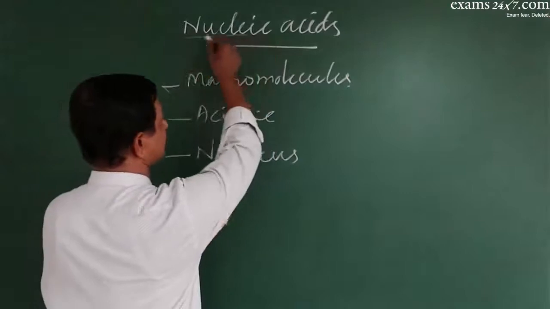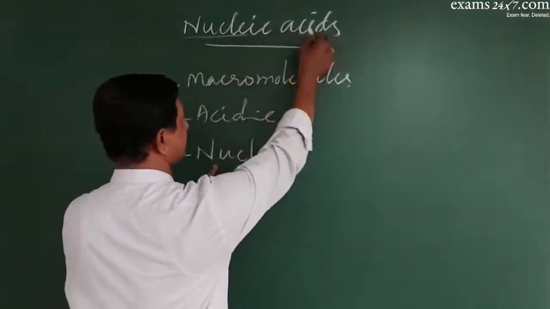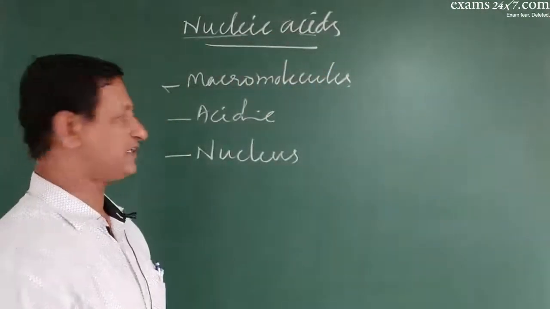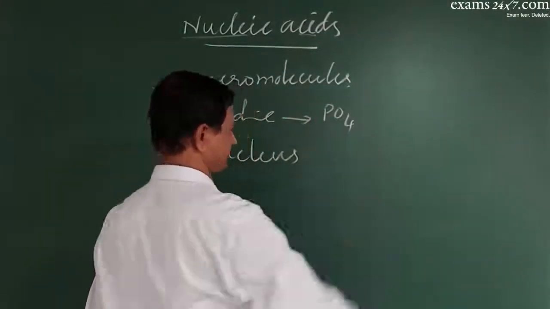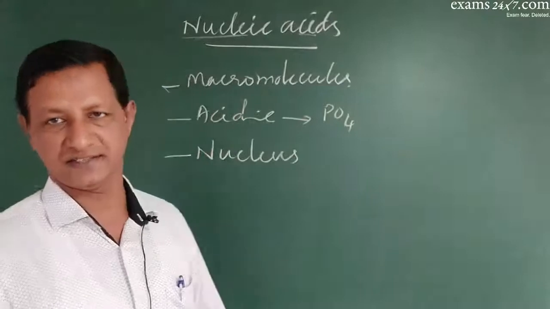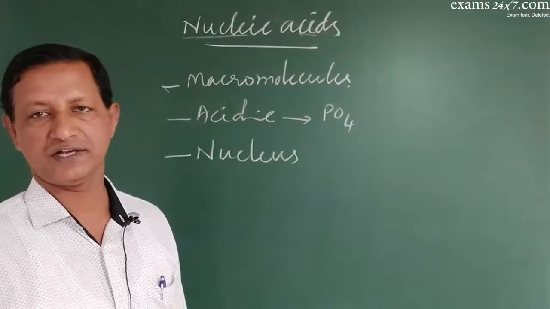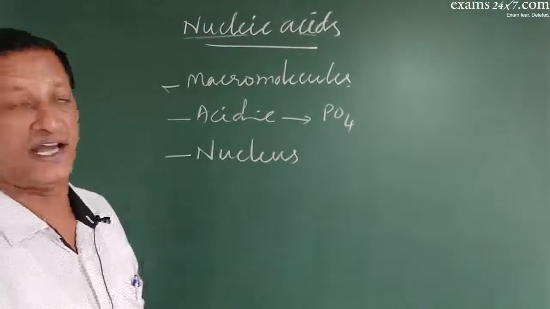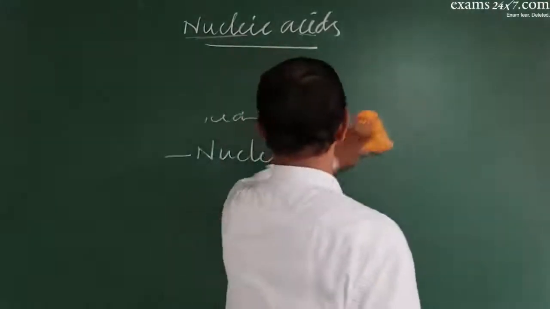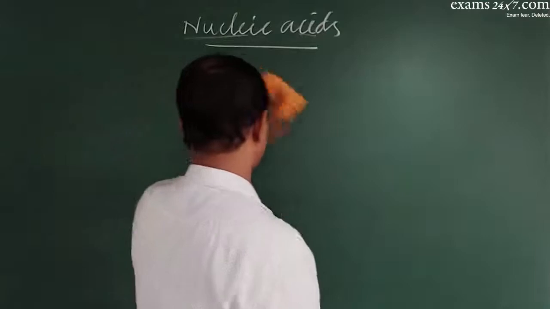Nucleus refers to nucleic, and the acidic property brings in acids, so nucleic acids. This acidic property is because of phosphoric acid; phosphate is associated with this molecule, hence called nucleic acid. Who discovered these nucleic acids?